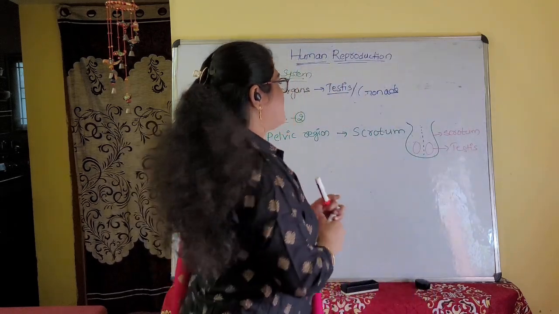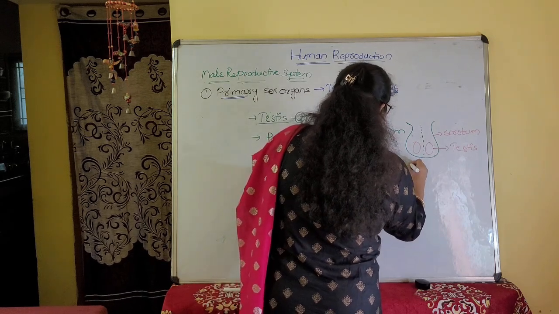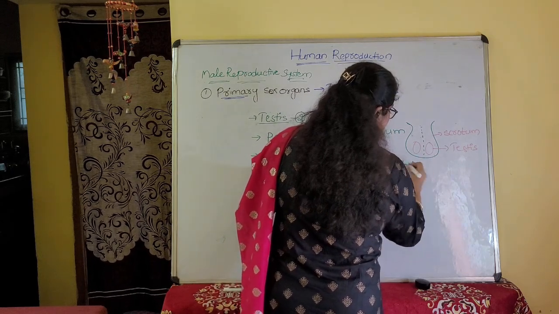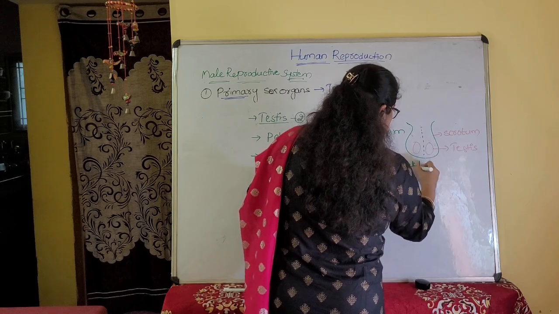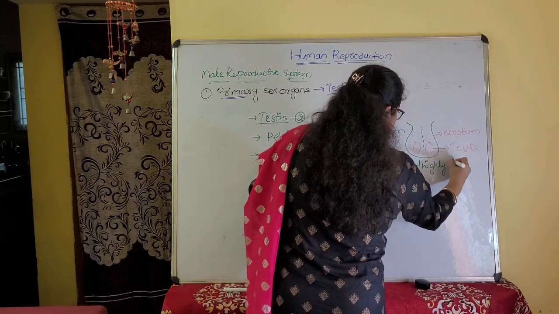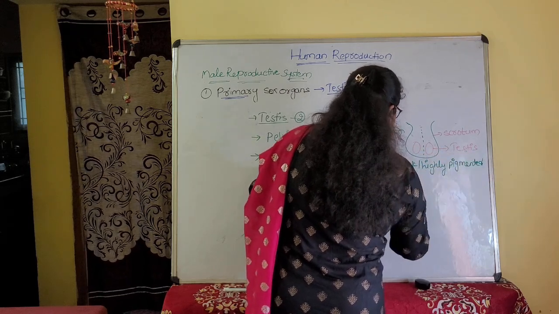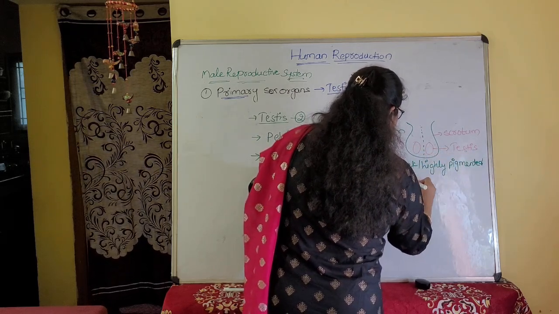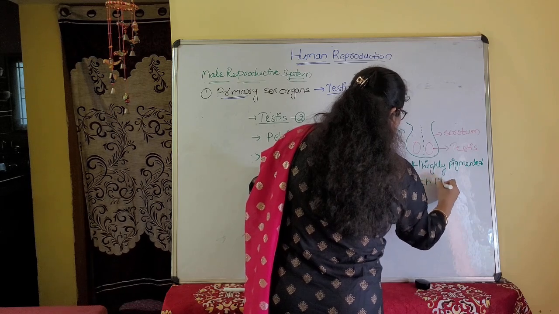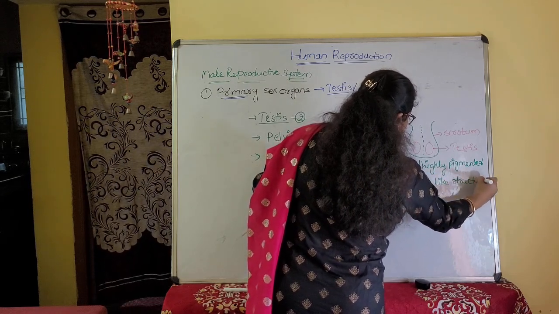This scrotal sac is highly pigmented, meaning dark pigmented, a pouch-like structure.